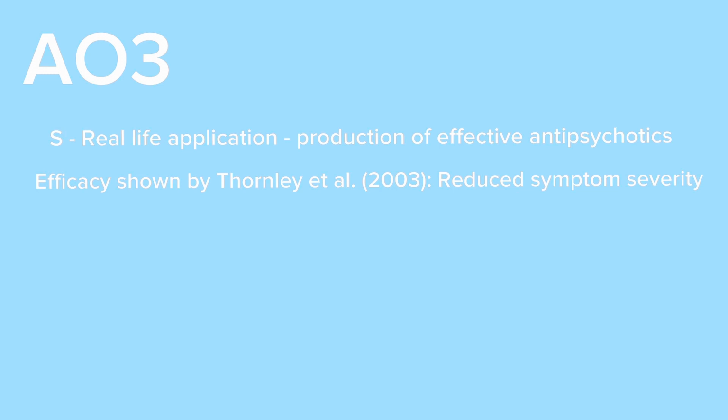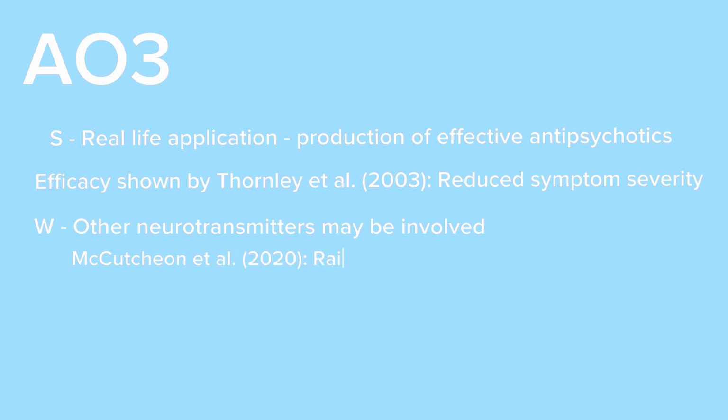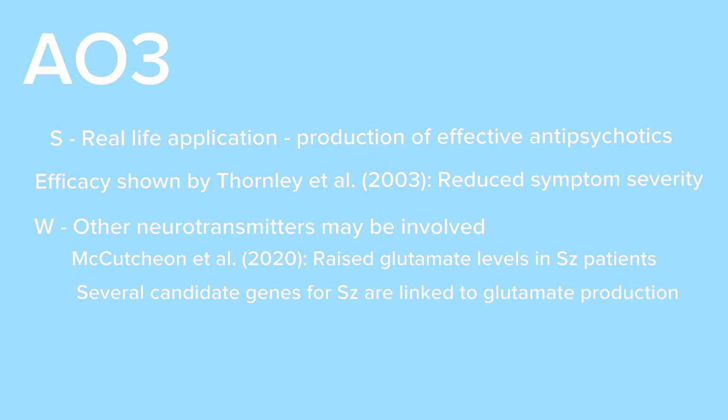Other neurotransmitters may be involved, and therefore the explanation may be seen as reductionist. McCutcheon et al. in 2020 used post-mortem studies and live scanning studies and found raised levels of glutamate in certain areas of brains of patients with schizophrenia. So maybe it's not all about dopamine, but glutamate may also be involved. Now, this is further reinforced by the fact that several candidate genes for schizophrenia, i.e. several genes that we believe cause schizophrenia, are thought to be responsible for the production of glutamate.